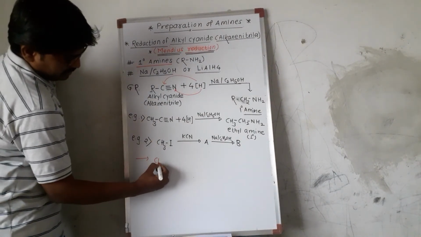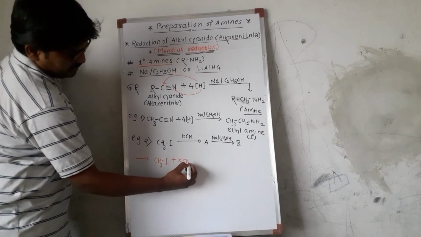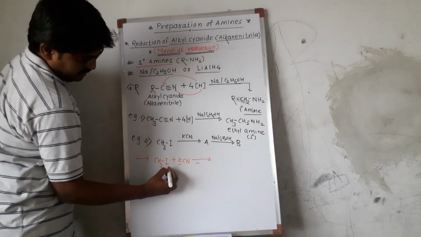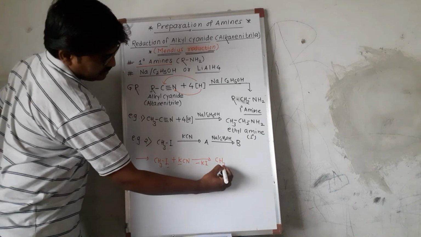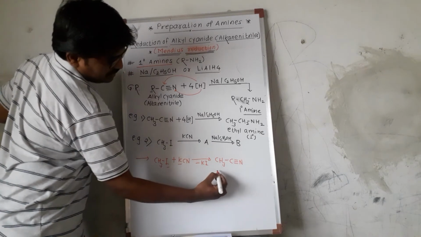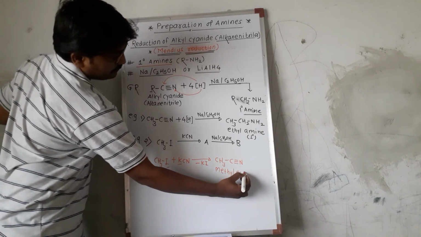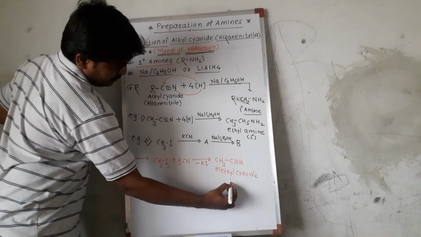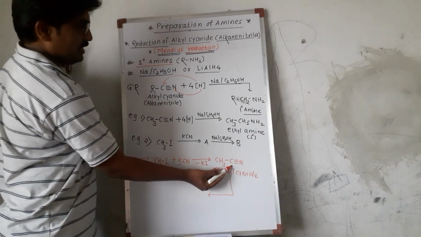Look here, take methyl iodide reacted with KCN, very simple. We know that we get minus KI, and we get CH3CN, that is methyl cyanide. This is the first step.